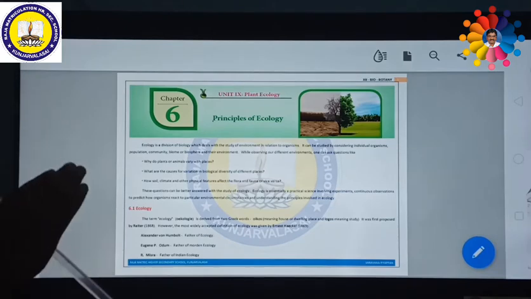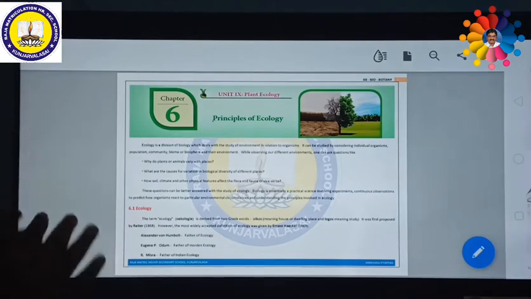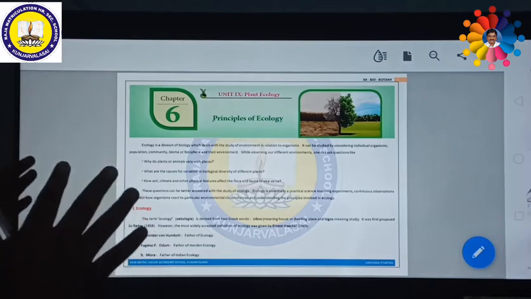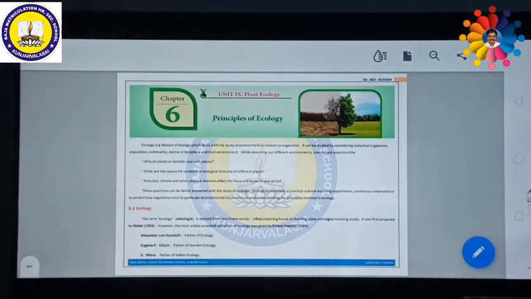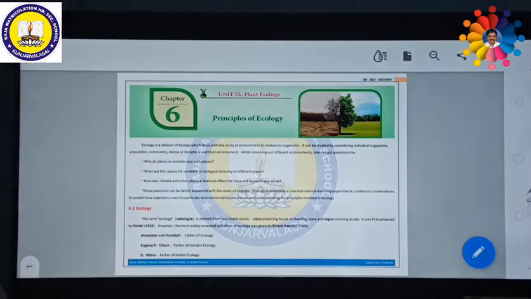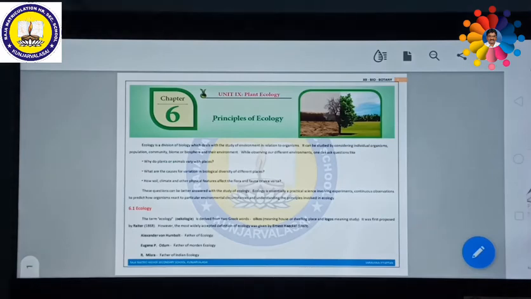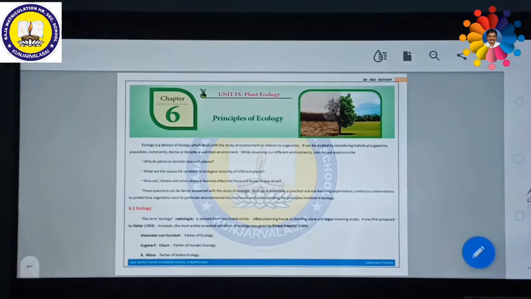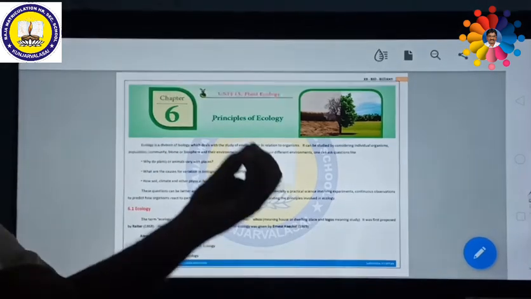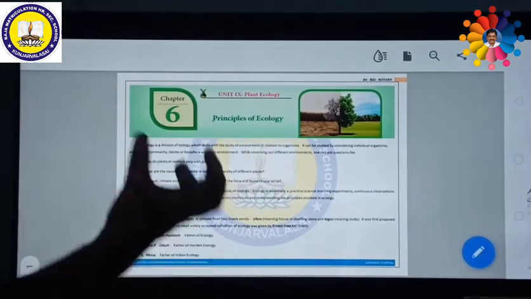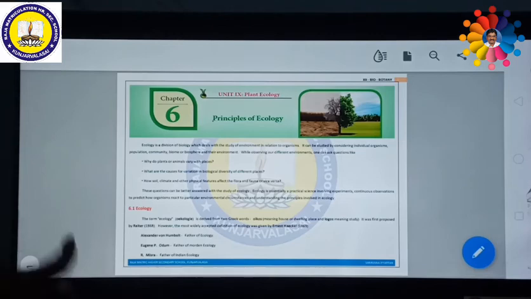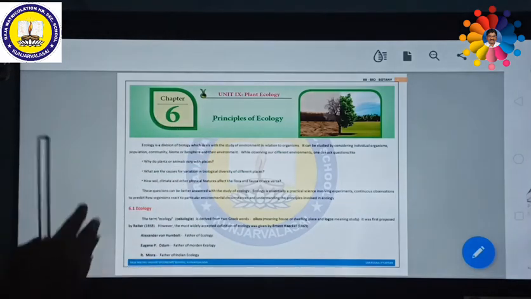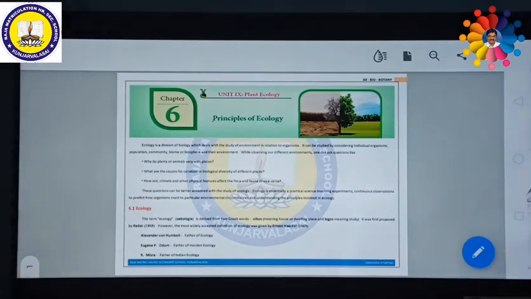Next, how do soil, climate and other physical features affect the flora and fauna, or vice versa? What do you mean by flora? Flora means plants. Fauna means animals. How do the soil, climatic conditions or other physical features like sunlight, water vapor, temperature or pressure affect these plants and animals?